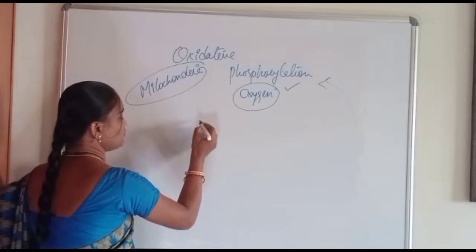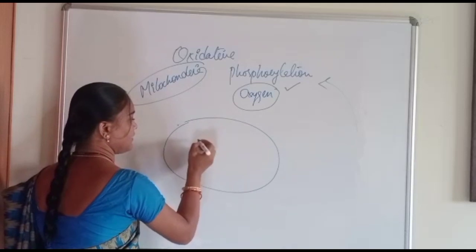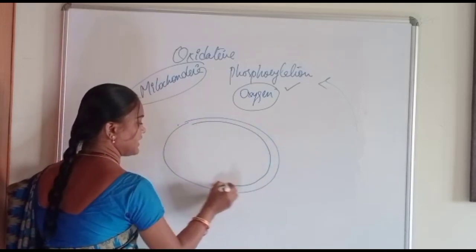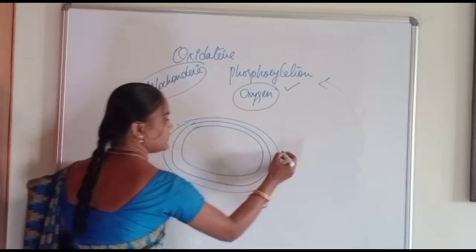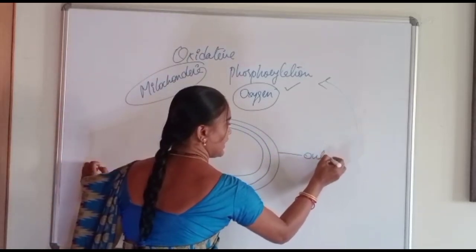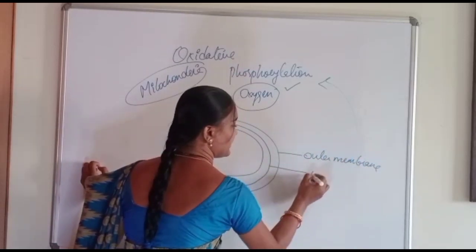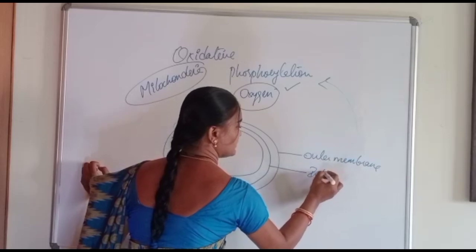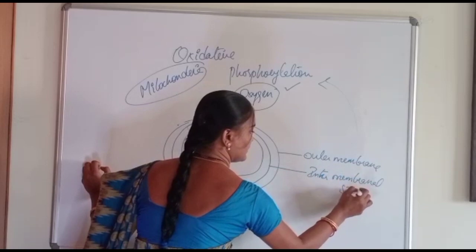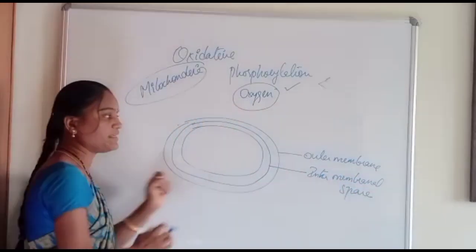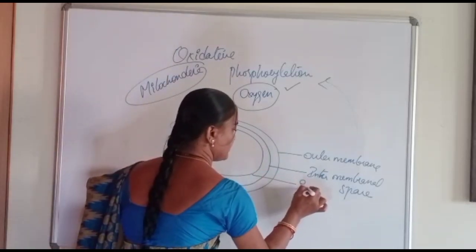See, assume that this is your mitochondria, a granular-like structure, and it is composed of 3 membranes. This is your outer membrane, and this is your intermembranous space, that is the space present in between the outer membrane and your inner membrane. This is your inner membrane.